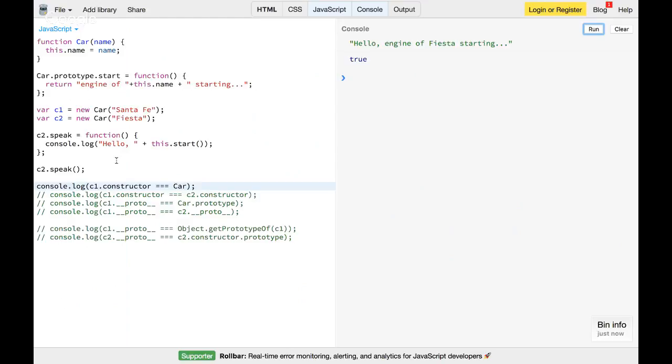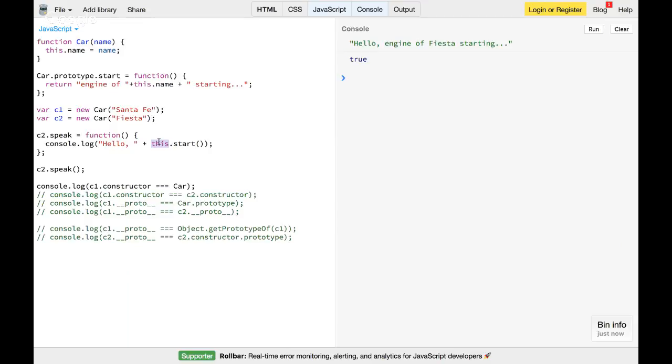Before that, when I'm running c2.speak, we'll understand how it's working. It prints hello engine of Fiesta starting, exactly what we wanted. How does it print? C2 has its own method speak, so there is no problem of going one level up. It finds it, and when it prints hello this.start, what is the execution context here? It's implicit binding, c2. So c2 is the context of this, which means c2.start happens.